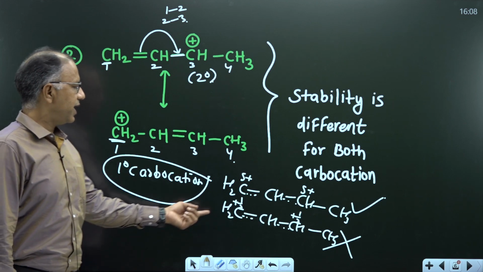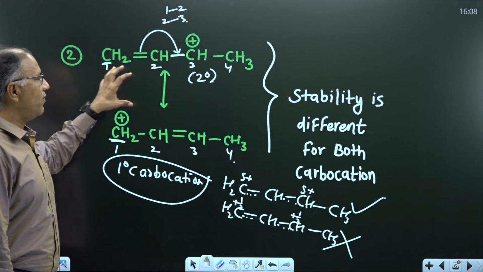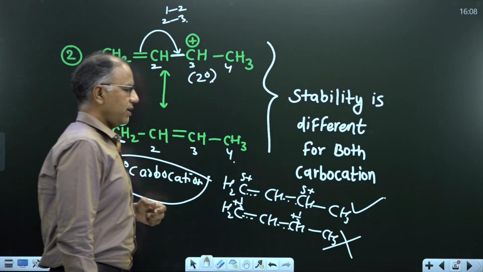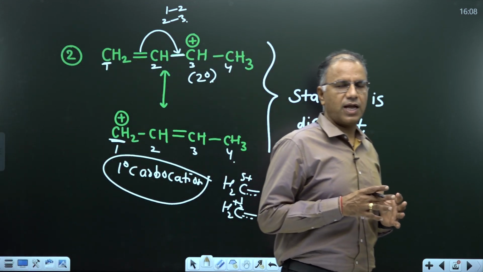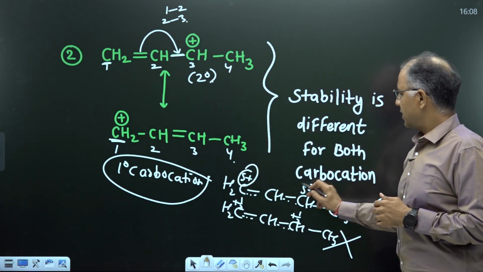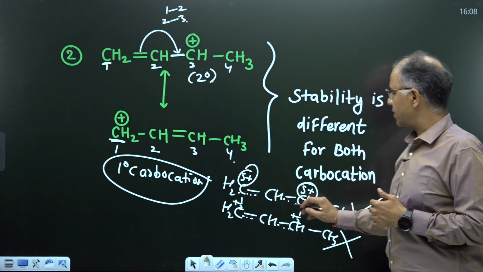Why is this incorrect? This type of structure can be drawn when there is equal contribution in the hybrid, 50% contribution. Got it? In the case of unequal contribution, we will simply write delta plus. Now, what is the meaning of this delta plus? This delta plus simply means the positive charge is shared among the first and third carbon.